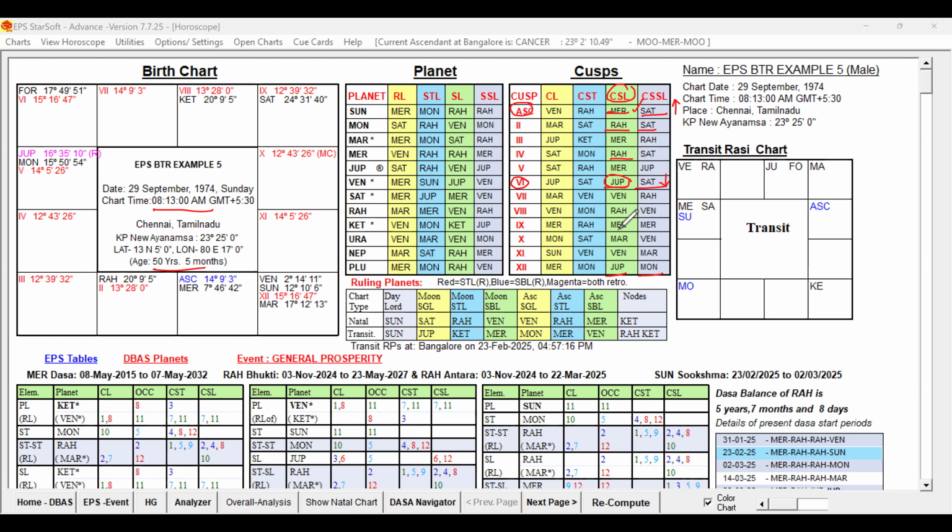And in either sublord, yes, you can see that 9th sublord is Mercury, sub-sublord is also Mercury. By reducing the birth time, 9th sublord will change from Mercury to the previous Saturn. Other sublords are not significantly going to have impact by reducing the birth time, right? By increasing the birth time, ascendant sublord can change.